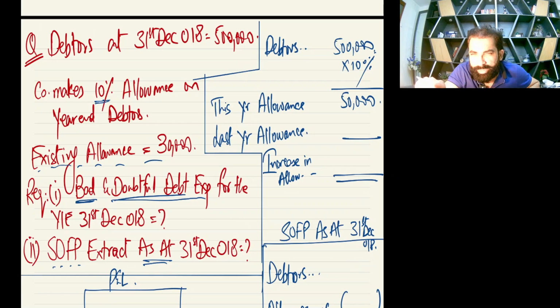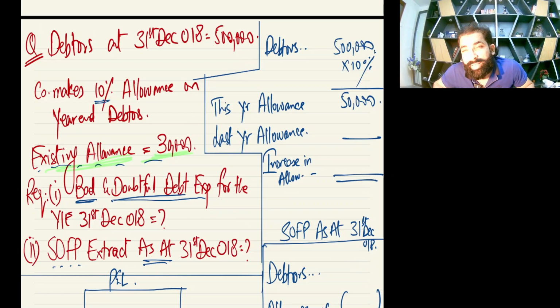So I will teach you right now in this way. This year allowance, I'll write this year. This is the year end allowance. This year allowance means year end allowance. So we require 50,000 of the allowance at the year end. Now see the question with the red pen. Can anybody of you tell me whether this is the first year of business or an old business? The answer is old business. See this, it is written existing allowance.